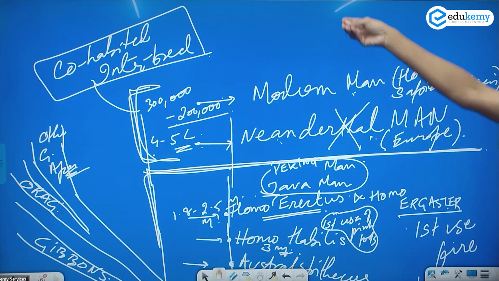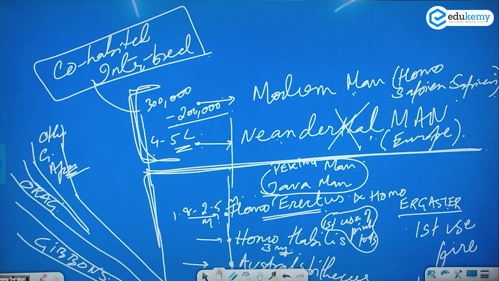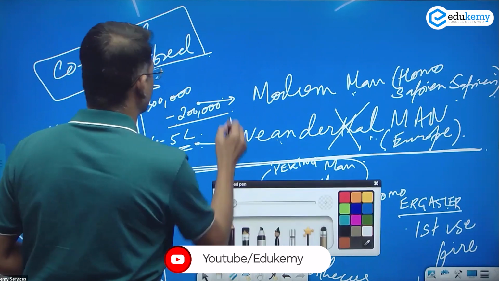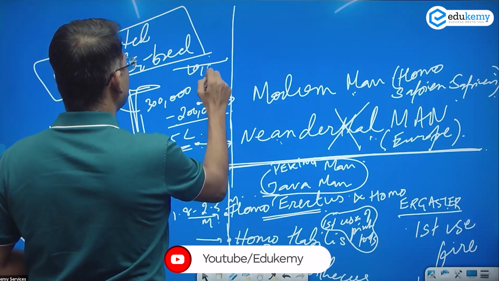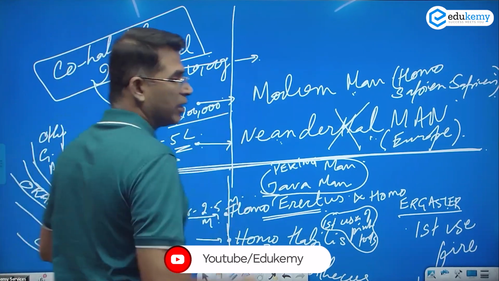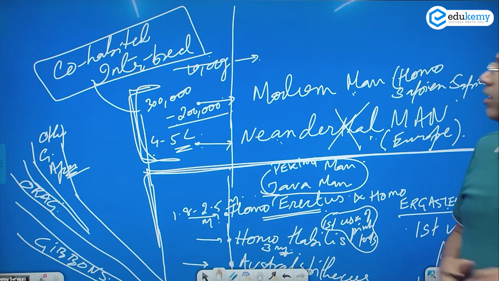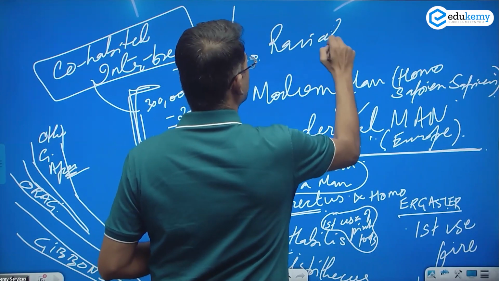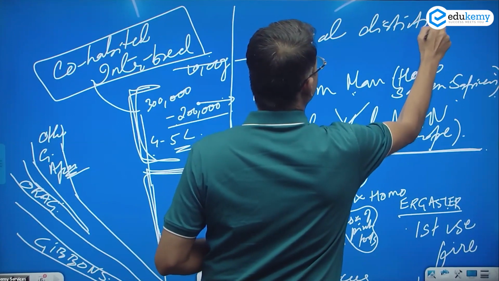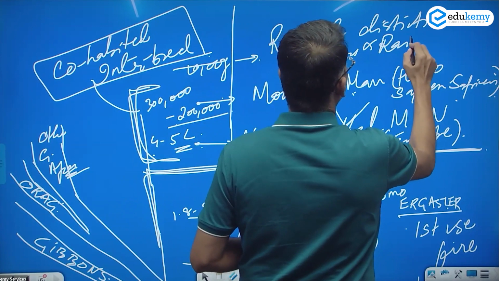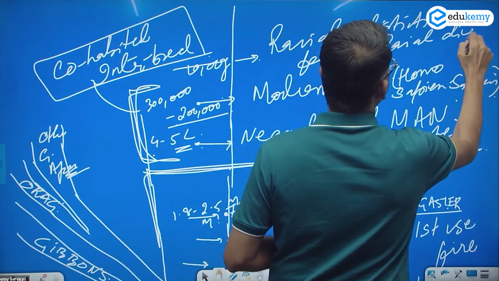And further, next one likho aap. The modern man around, okay, I said around 10,000 years ago, the modern man developed its racial distinctive features and its racial diversity.